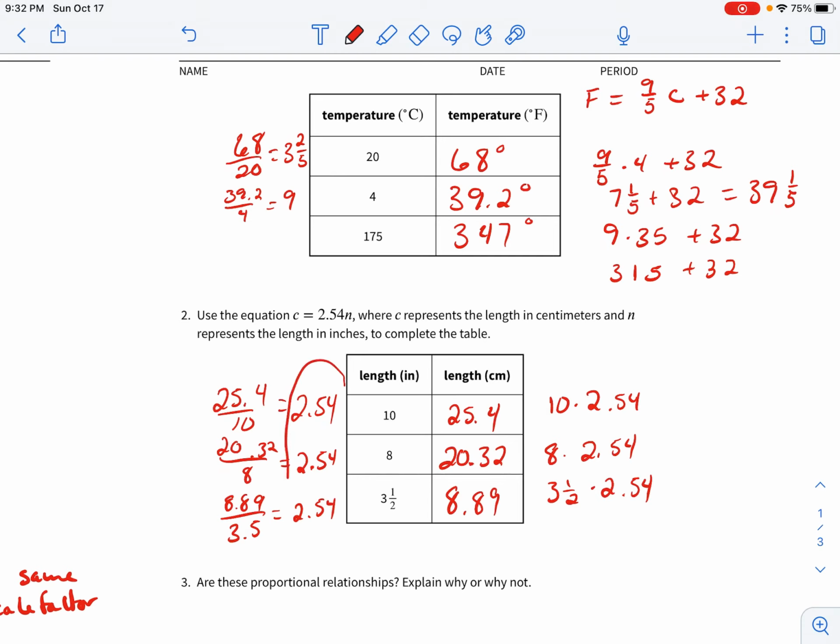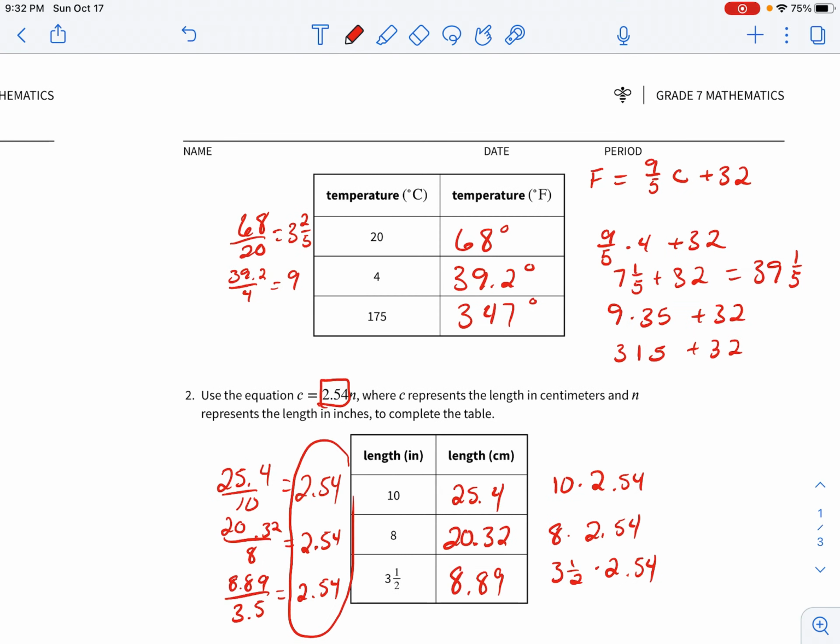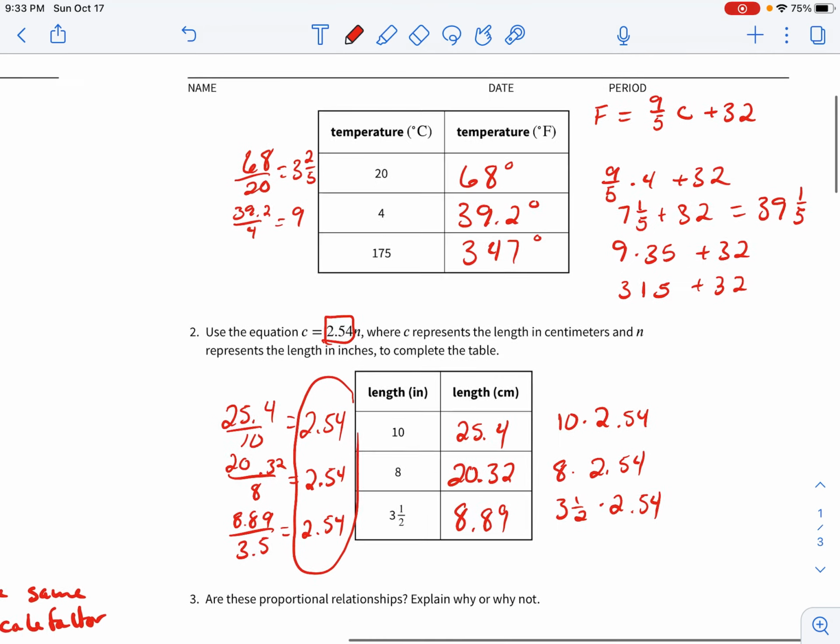So we have our constant of proportionality. And if you notice, that's what we are multiplying our n by in the equation. There's nothing that we're adding on to it. So therefore, this is a proportional equation. Where this one, our equation, we have the constant, but then we have this addition of 32, which is going to tell us that that no longer is a proportional relationship.